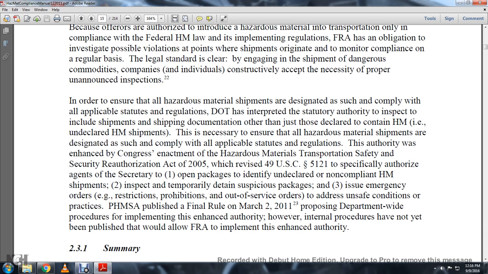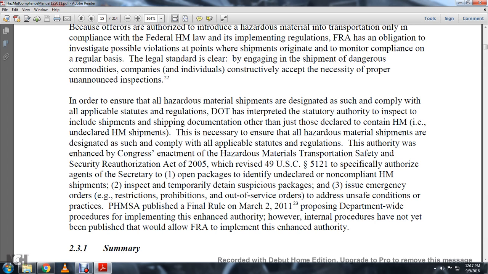This authority was enhanced by Congress enacting the Hazardous Material Transportation Safety and Security Reauthorization Act of 2005, with the rise in Title 49 U.S. Code 5121, which specifically authorized the agent to open packages to identify undeclared, non-compliant hazmat shipments, inspect and temporarily detain suspicious packages, and issue emergency orders, restrictions, prohibitions, and out of service orders to address unsafe conditions.